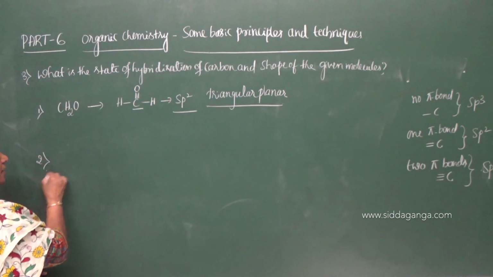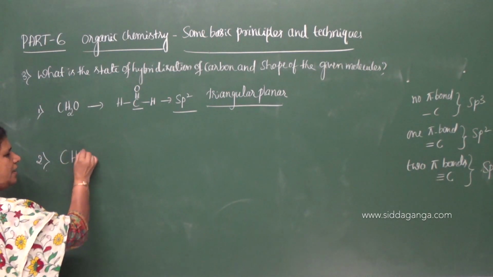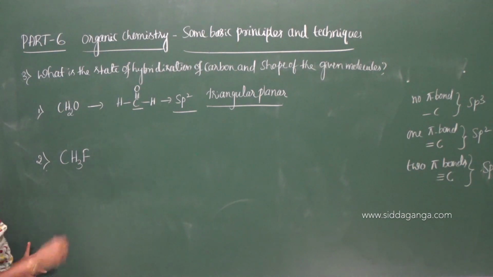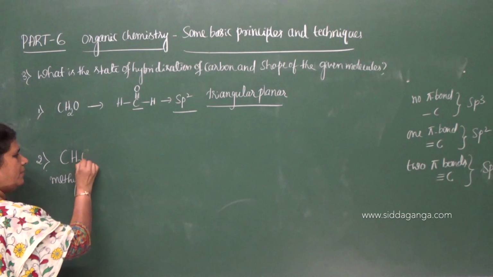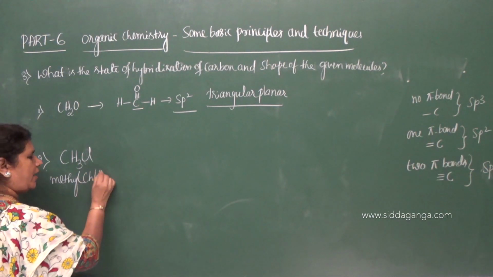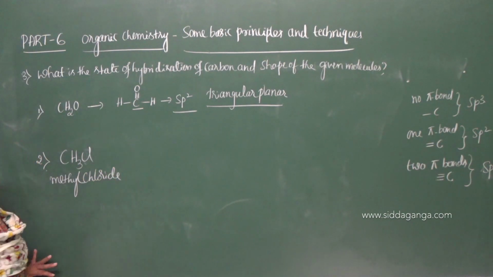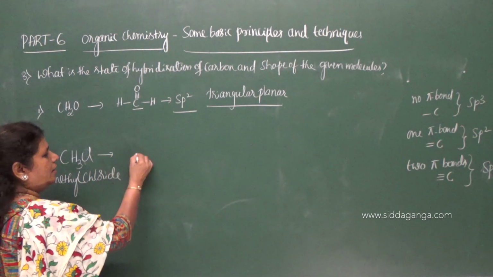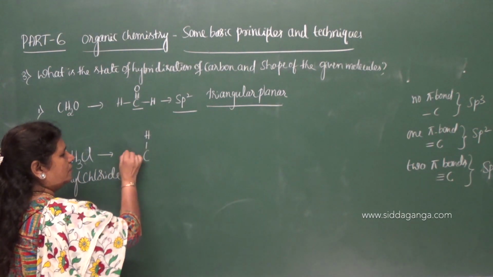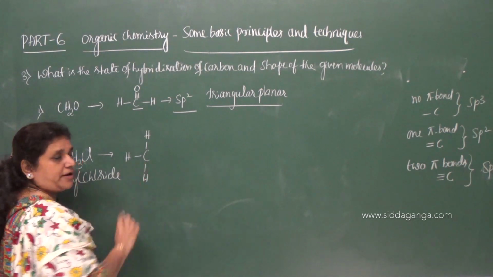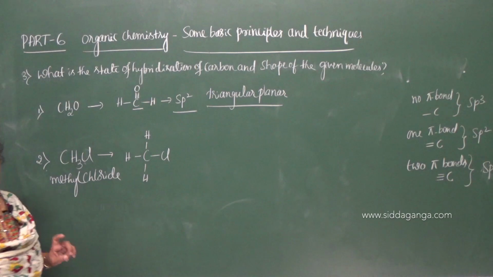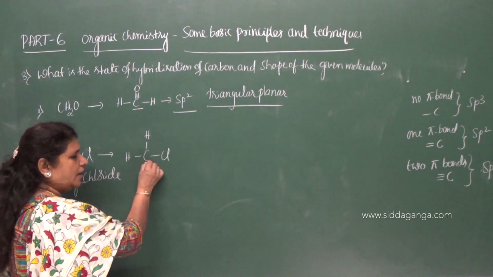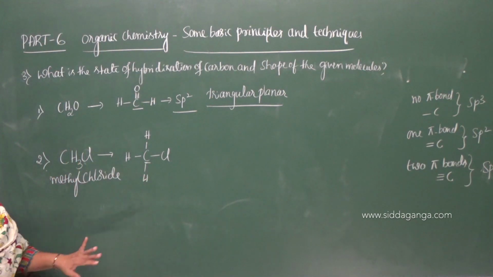Now second compound, CH3F, methyl fluoride, or you can take methyl chloride. Then the carbon is bonded to 3 hydrogen atoms by single bonds, and again it forms a single bond with the chlorine. So the carbon does not form any pi bond.